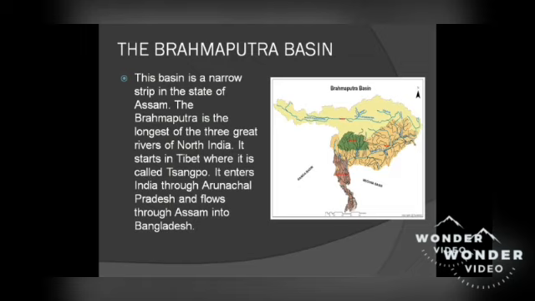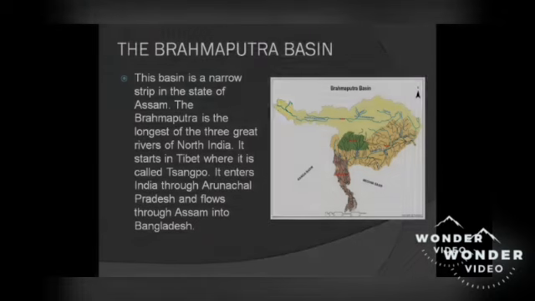The Brahmaputra basin. This basin is a narrow strip in the state of Assam. The Brahmaputra is the longest of the three great rivers of North India. It starts in Tibet where it is called Sangpo. It enters India through Arunachal Pradesh and flows through Assam into Bangladesh.